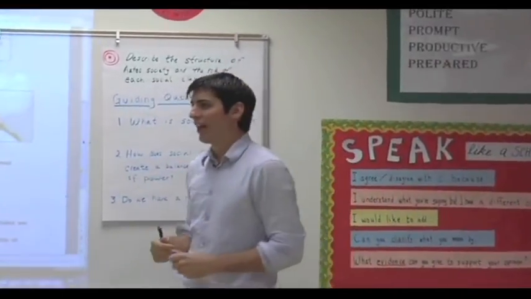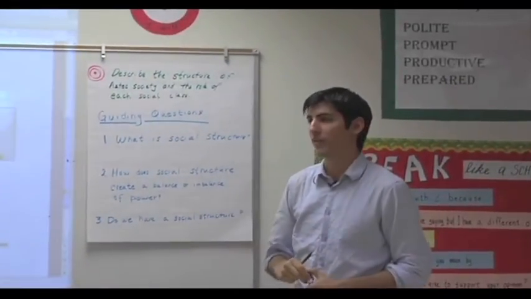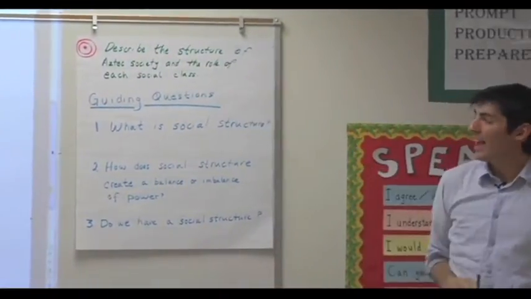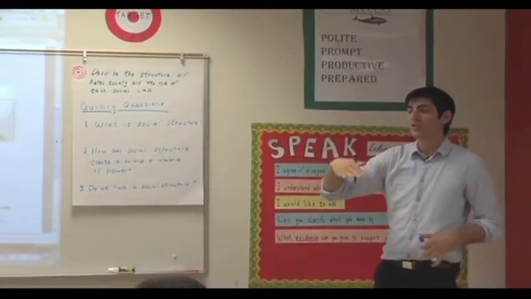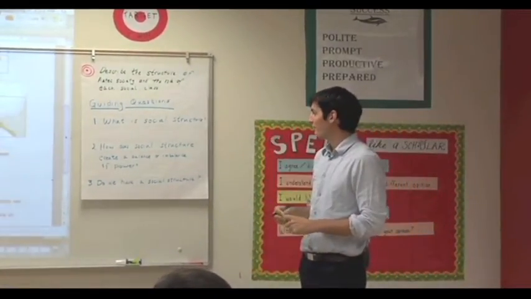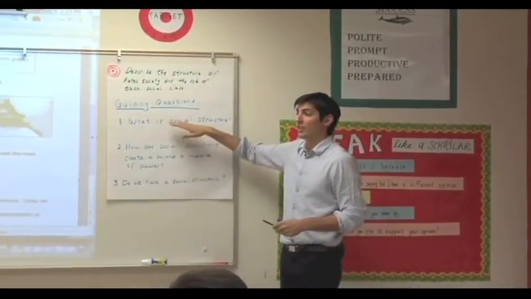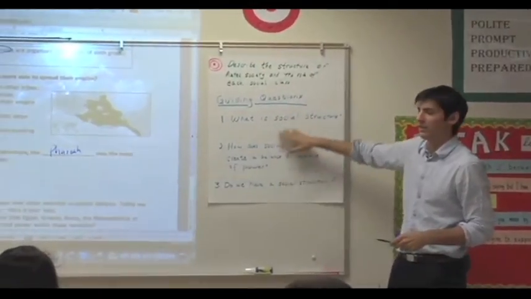So which Aztecs were the Aztecs who had power over others? Your learning target today is to describe the structure of the Aztec society and the role of each social class. And there are 3 questions we're going to be returning to. I'll give you a hint. You're going to have to answer all 3 of these questions before you leave today. So you want to be paying attention to these.